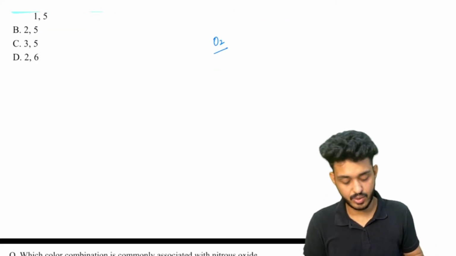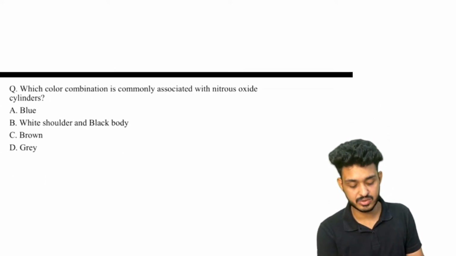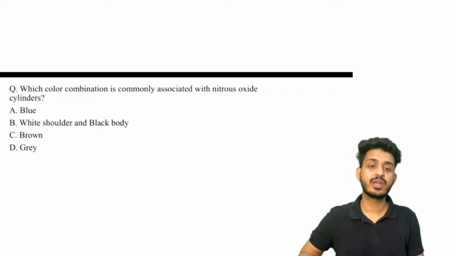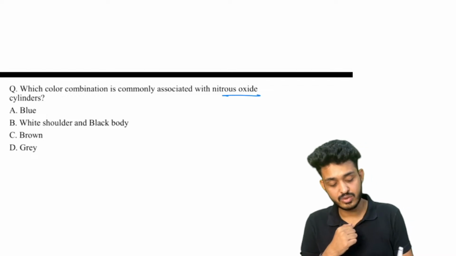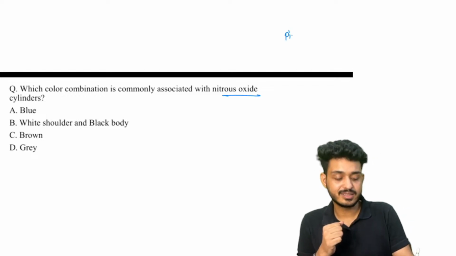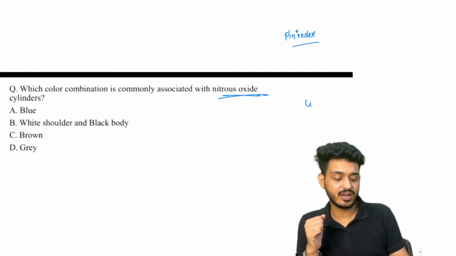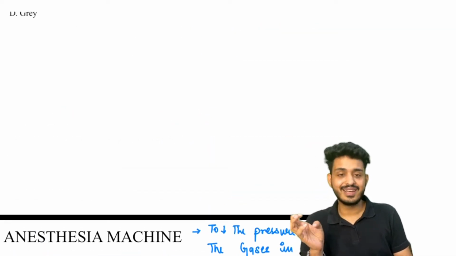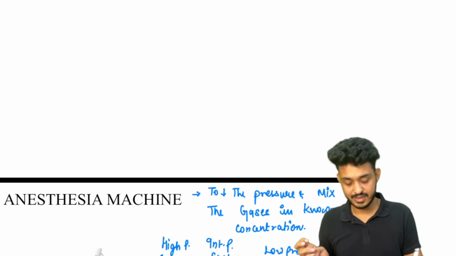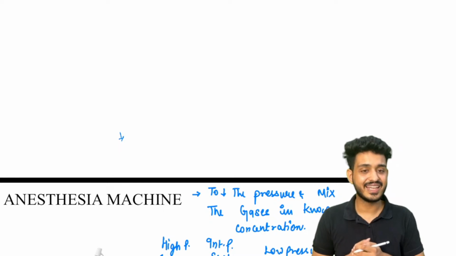Till then, try to answer this question. Second question, which color combination is commonly associated with a nitrous oxide cylinder? Which color will it be? You need to remember the pin index. Now you guys are understanding what we are studying, right? Second thing, you need to identify the color of the cylinder. Then we will come back to these questions. Before that, let's recap everything, as now we are going to understand the anesthesia machine.